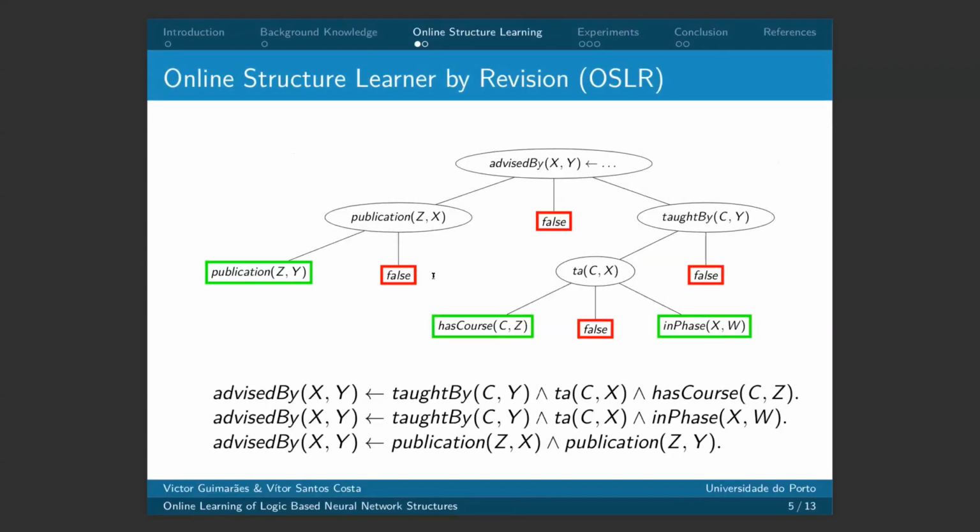In the original OSLR, we have two ways of revising the theory. One, we can remove a leaf from this tree in order to remove a literal, or we can remove an entire rule of this tree. And the second way is by adding nodes to the tree, by extending a rule or generating new rules. So the first algorithm we propose here is to adapt OSLR directly to NeuroLog.